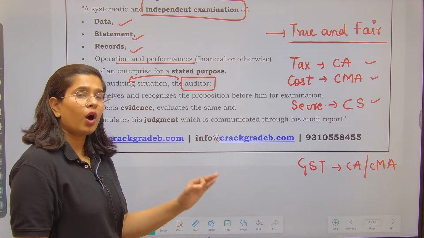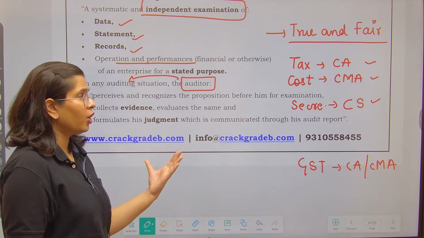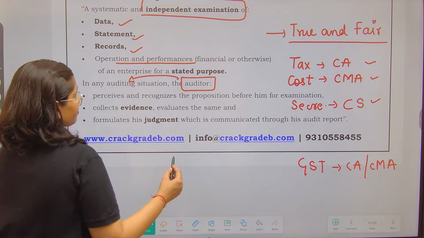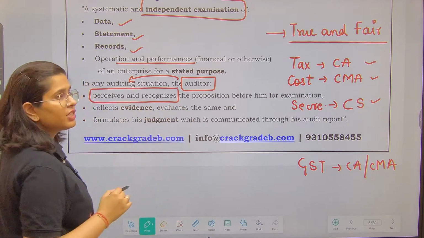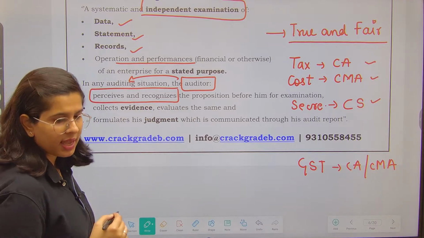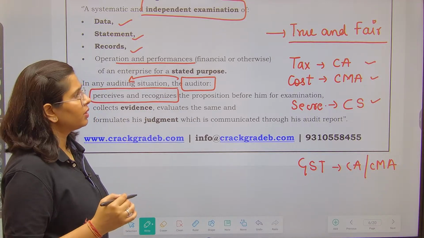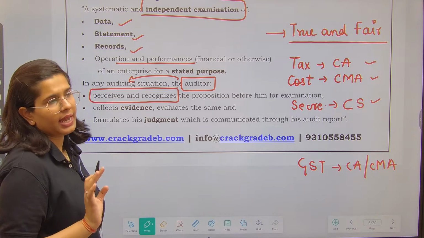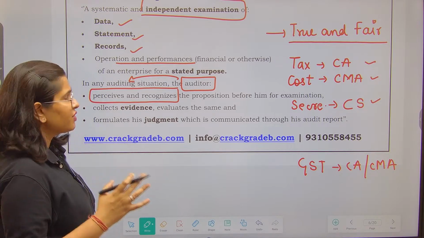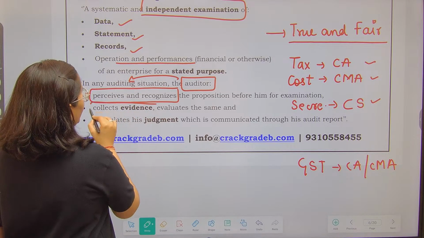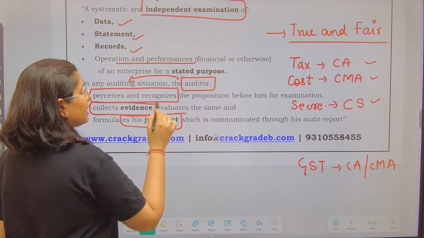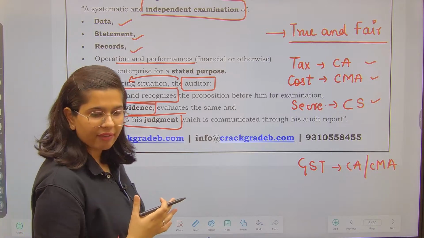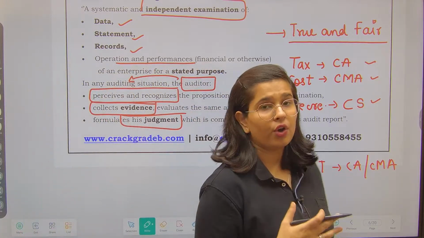Now let's see what these professionals do in the audit. First of all, they have to understand the task. After that, they have understood that okay, we have to do tax audit. That means tax related aspects we have to check. Then they do collecting of evidence. After collecting the evidence, they judge whether it's right or not.